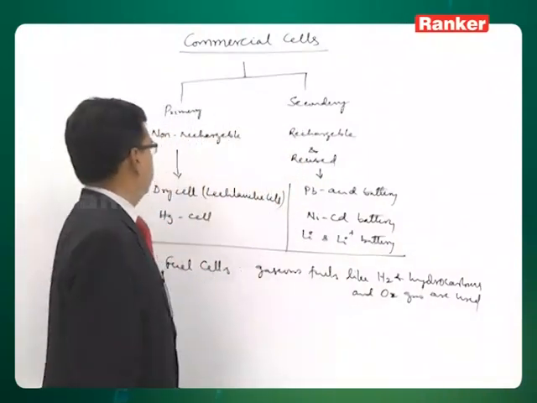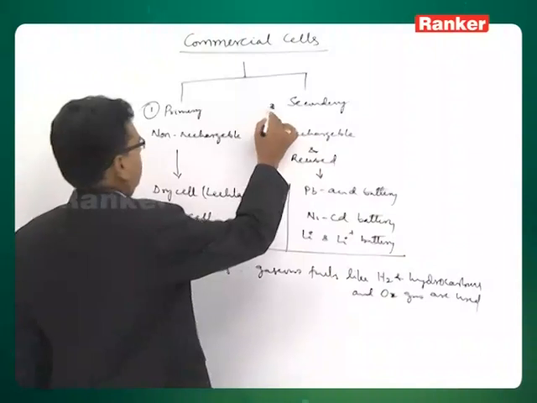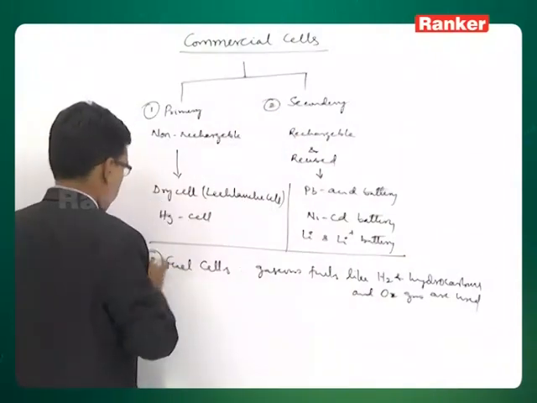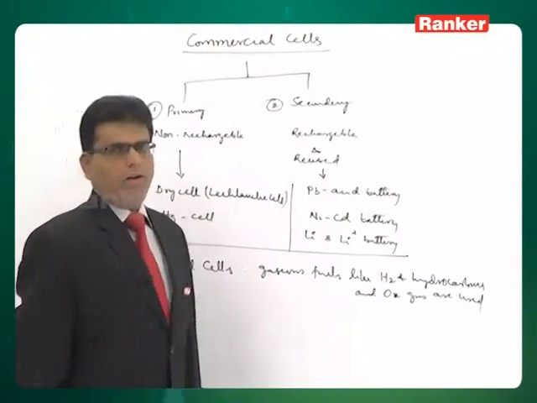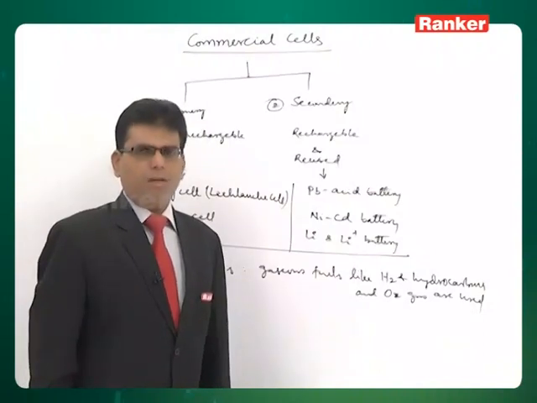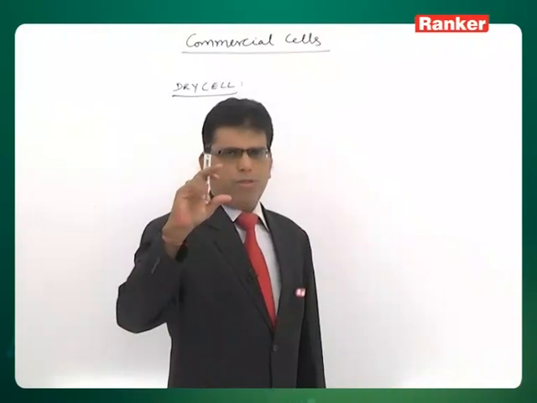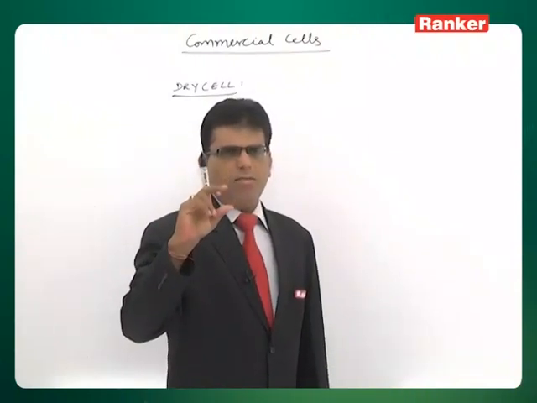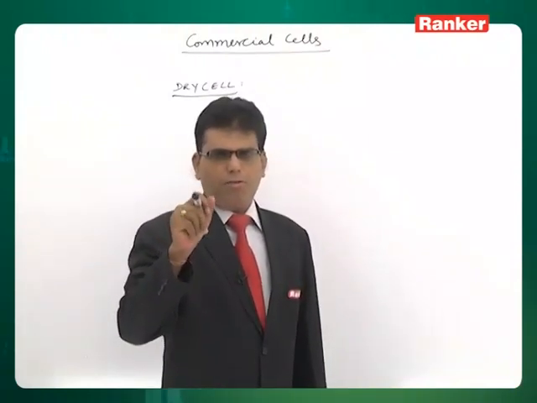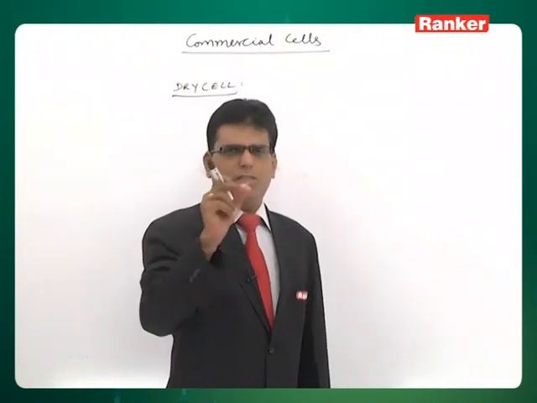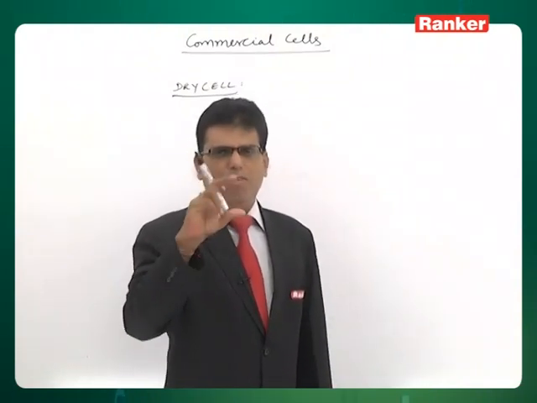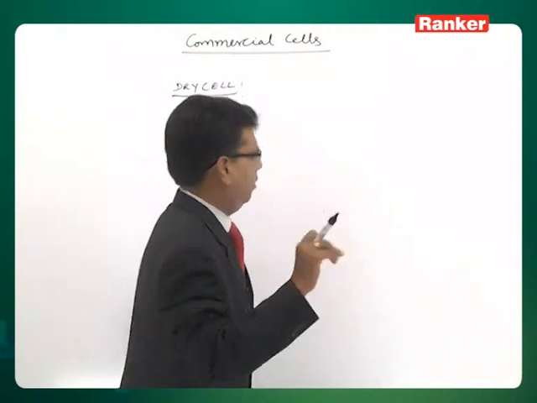So this is one type, this is the second type, and this is the third type. Now let us see each type with examples one by one. The dry cell is the one which we use in our transistors, radios, torch lights. Commercially we know them as Eveready battery, Nippo battery, like that.